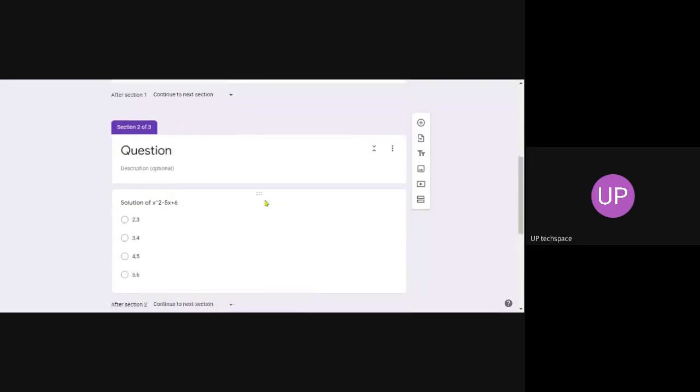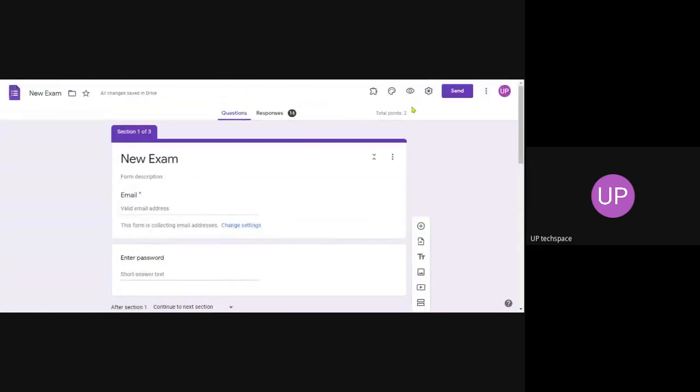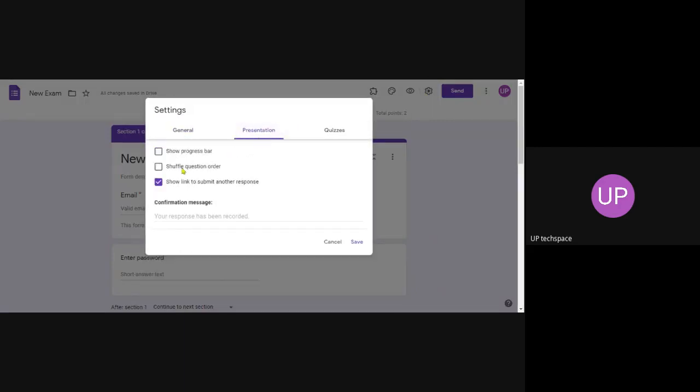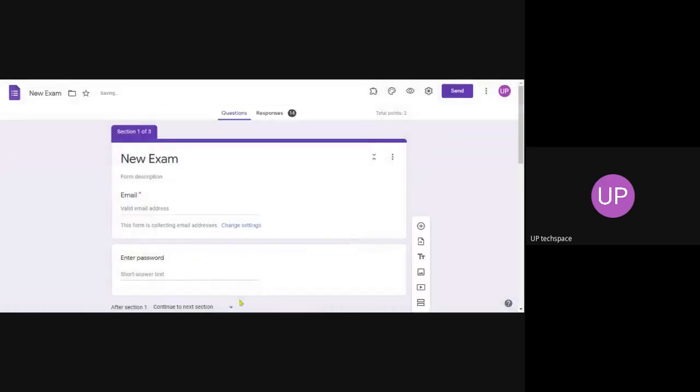So when you put it like this, you can even click on settings and click on presentation, shuffle the question order. You can click on shuffle the question order, and also you can click on progress bar. So if you save this, what happens is if you open this particular form, different persons will get different kinds of views.